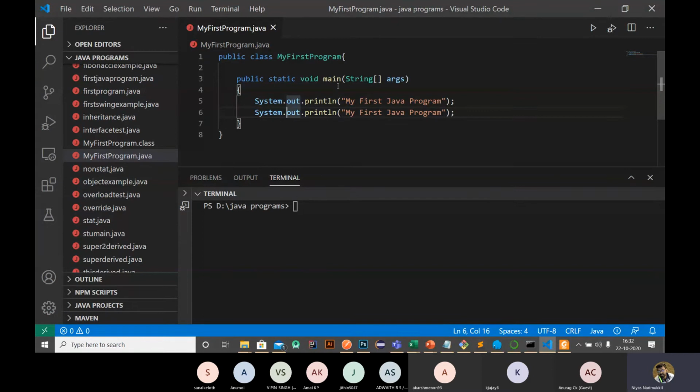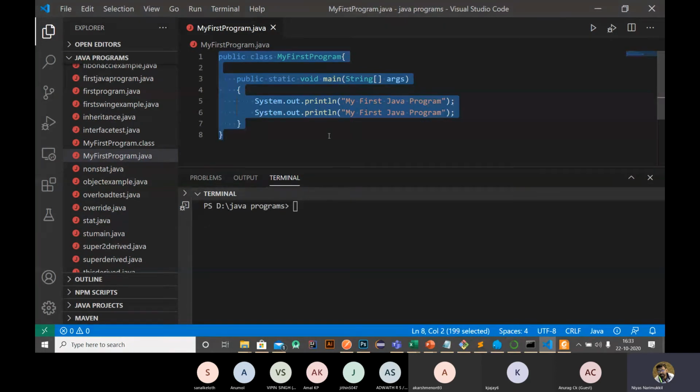So we need a main function or main method in order to run a Java program. Without a main method, we can't run a Java program. Why is that? In the case of a Java program, the class having the main method has no object connected to it.